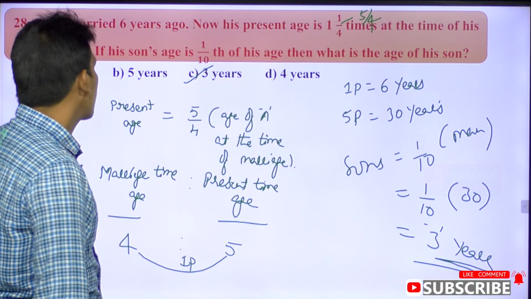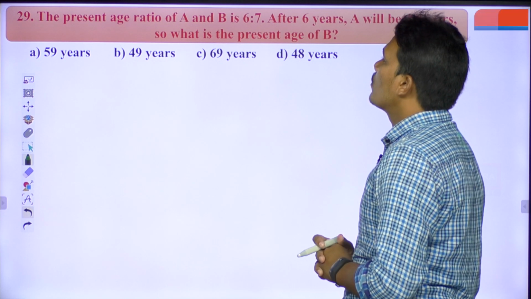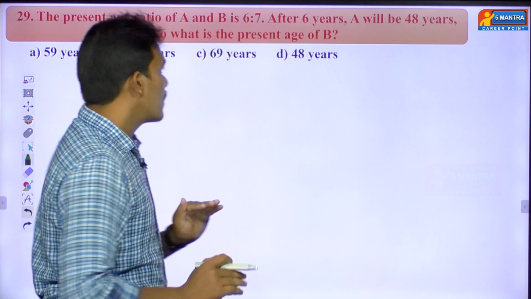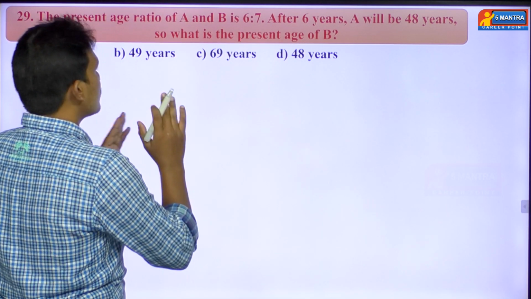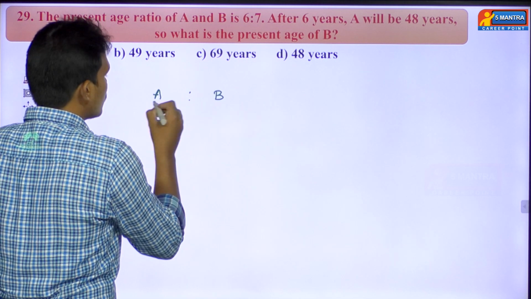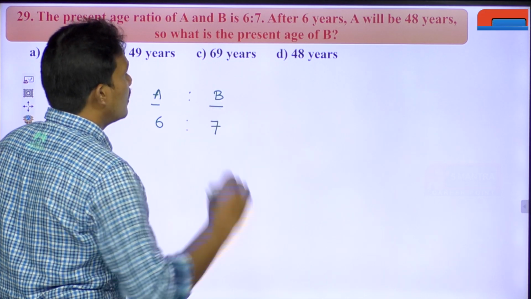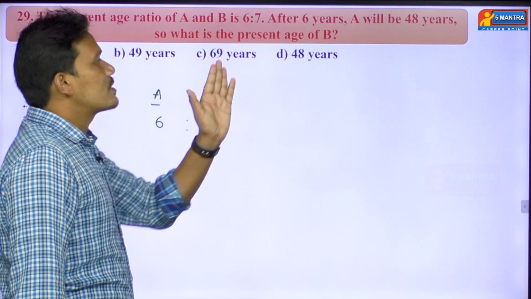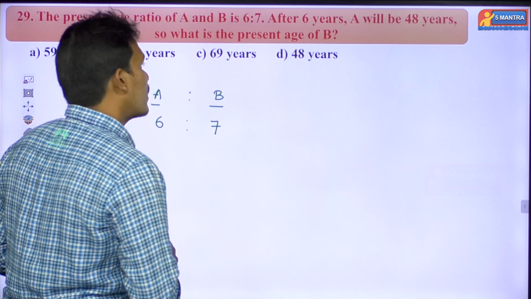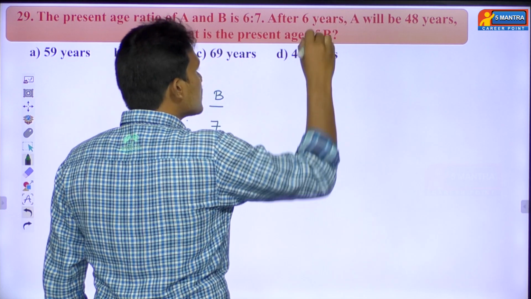Okay, next we'll go with the next question. Here the present age ratio of A and B is 6:7. There are 2 persons, one is A and one is B. A is to B, the ratio they have given is 6:7. This is the first point. Next point, after 6 years A will be 48 years. Then you can find the present age of A.